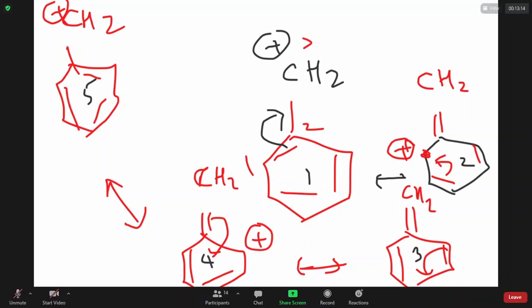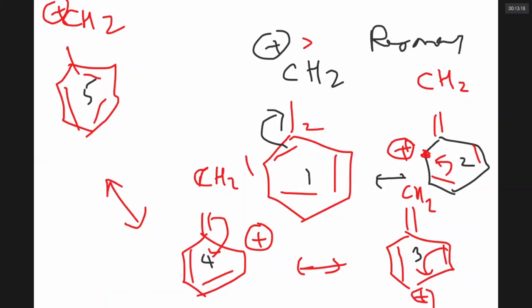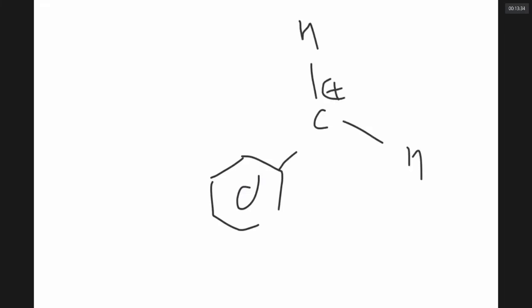Notice this possibility of resonance gives a kind of stability. So the benzyl carbocation is resonance stabilized. Therefore, formation of carbocation is favored. Therefore, the CH2Br bond can break. Once this stable carbocation is formed, then of course it can be readily attacked. This is the carbocation you got. This can be readily attacked by OH minus from either side.